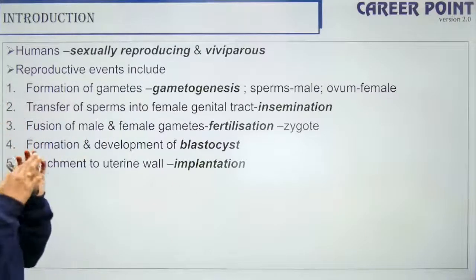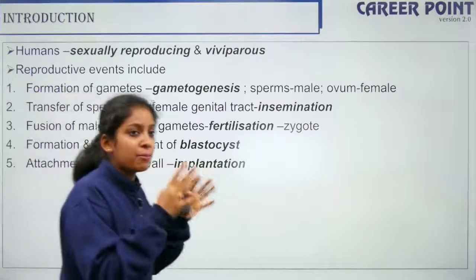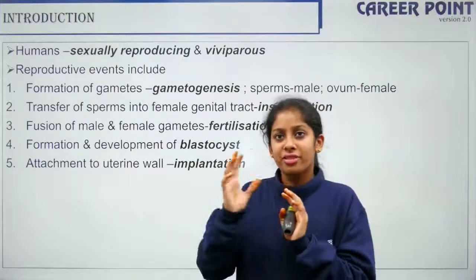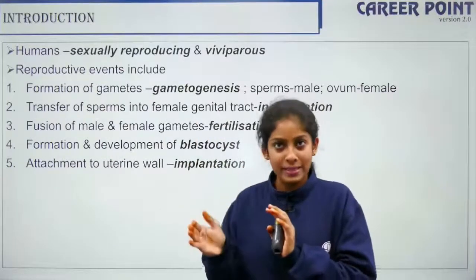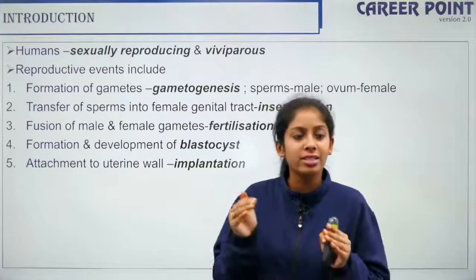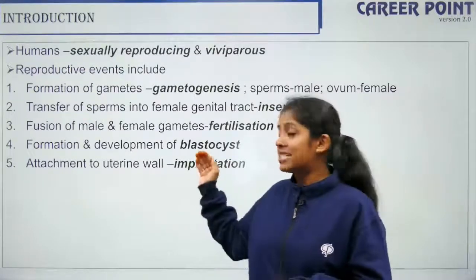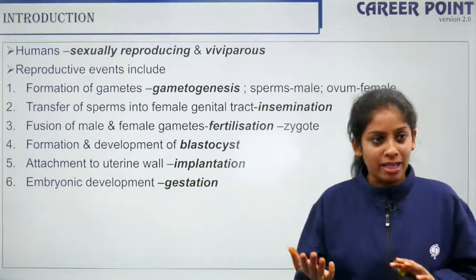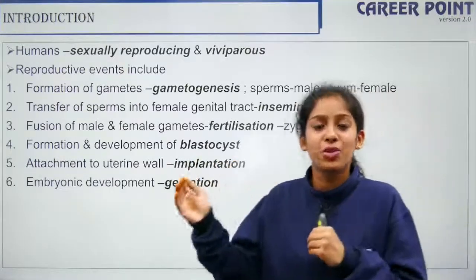Alright, so once the blastocyst forms, it implants in the uterus of the mother. The zygote, after it has divided into various cell stages, gets implanted in the uterus of the mother. So that is your implantation step. Alright, so after implantation, you have the development of the embryo.